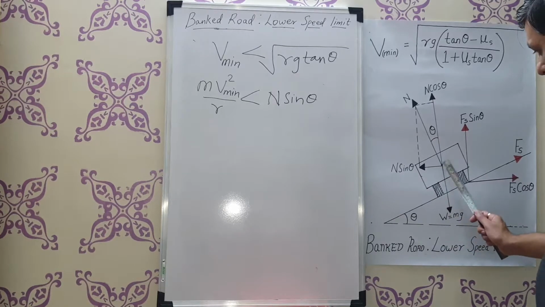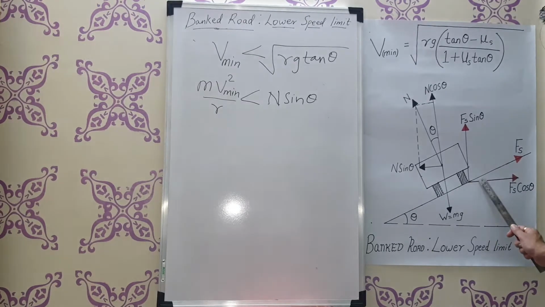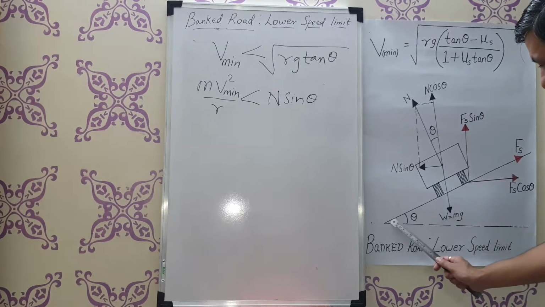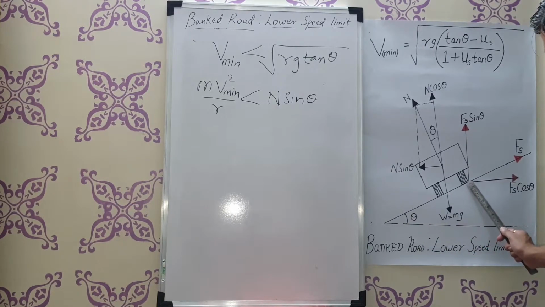Now here I have introduced one more force, that is called the force of friction. This is a banked road having angle of banking theta. In order to find the lower speed limit, the force of friction should be along the inclination, but in the upward direction.